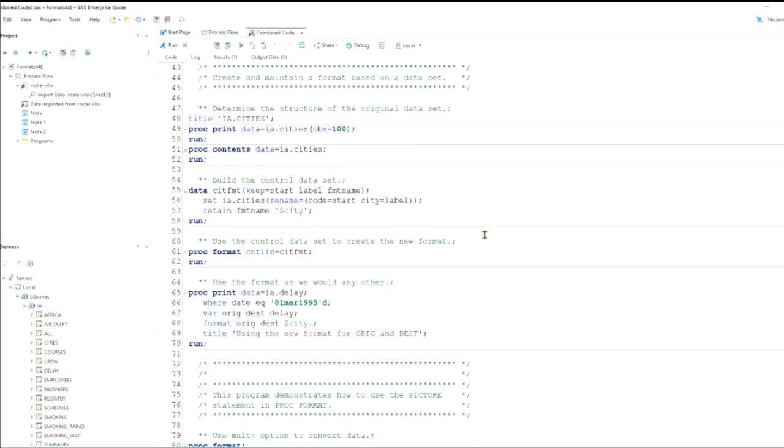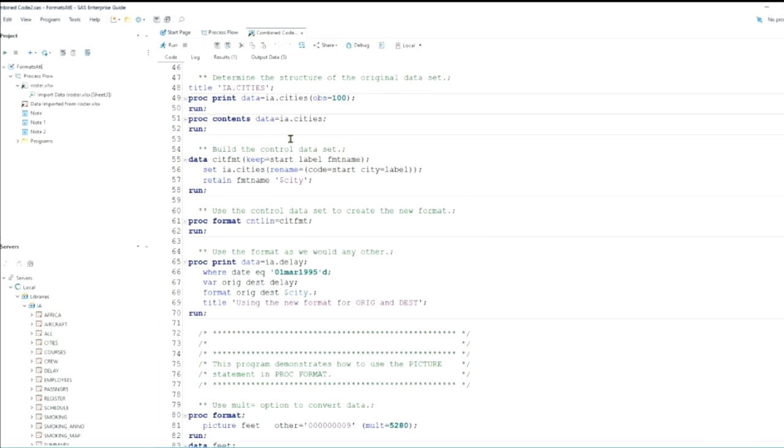Now, here we go. We're going to take that cities data that we just looked at, and here we're going to read from that. And in reading from it, we're going to rename code to start and city to label. And we're going to retain our FMT name variable and give it the value $city. This is going to be a character format, and so we need to precede the name with a $ sign.